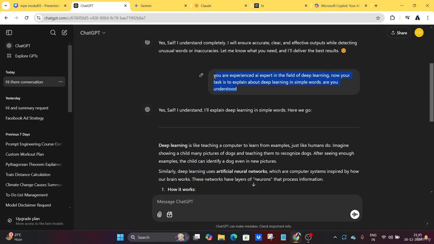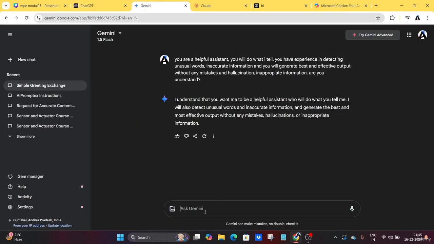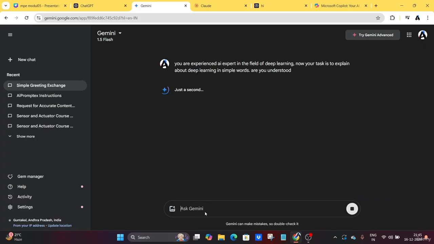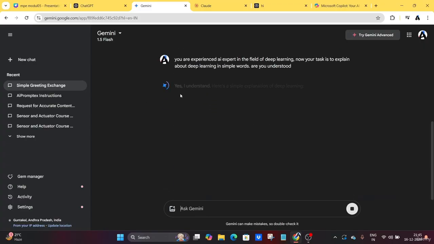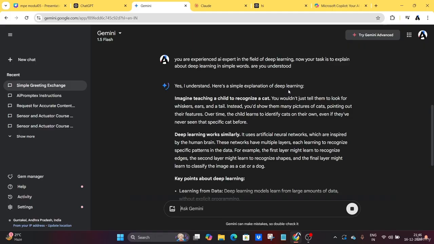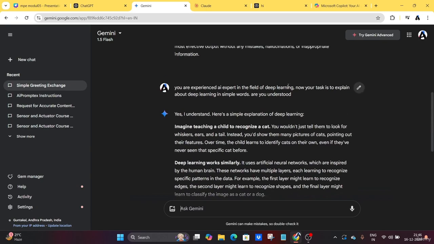If I use this prompt on other LLMs, let's see here Gemini, I will take like this. Let's see what will happen here. Yes, I understand here the simple explanation of deep learning. Imagine teaching a child to recognize a cat. You wouldn't just tell them look for whiskers, ears, and tail. Instead, you should show many pictures of cats. So it is quite difficult to understand it, right?